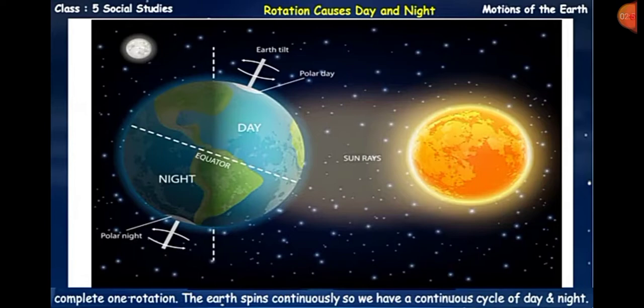You can experiment with this by lighting a torch adjacent to a globe. You will observe that one part of it receives light and the other half remains dark, and this explains how we experience day and night periodically. Okay, the earth's rotation also causes tides to form. You will learn more about tides in the higher classes.